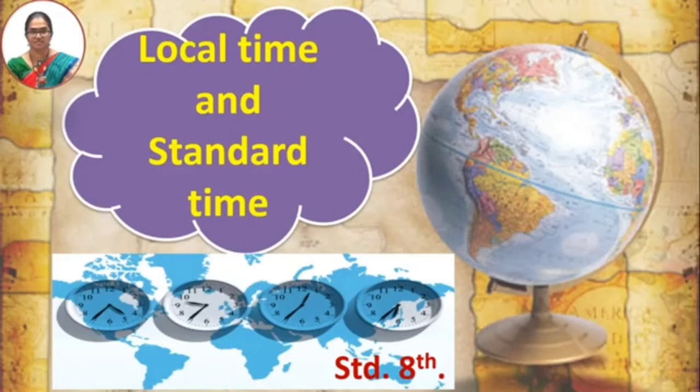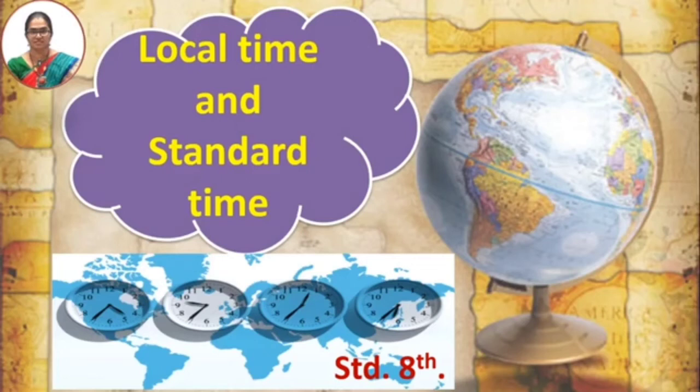Now let us take a look at the figure more carefully. Let us look at the location of these particular clocks: the clock which is towards the east and the clock which is towards the western part of the world. Keep all these things in mind. When we are learning the lesson, we are going to learn why timings keep changing as you go to different parts of the world, why the time zone changes and why the time keeps changing.